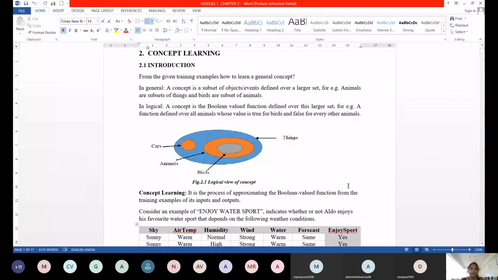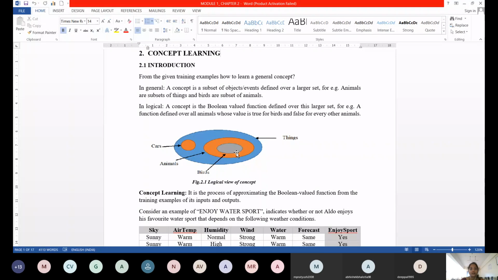Let me see the definition of what is a target concept. In general, a concept is a subset of objects or events defined over a larger set. For example, animals are the subsets of things, and birds are the subset of animals. When the thing is exactly relevant to a subset of a set, then we can say its target label is 1.